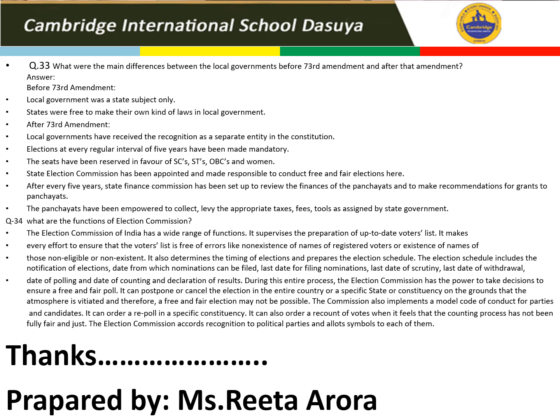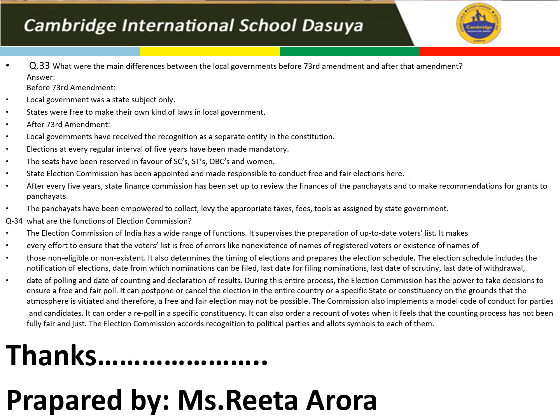The seats have been reserved in favor of SC, ST and OBC and women. State Election Commission has been appointed now and made responsible for conduct of free and fair election in the state. After every 5 years, State Finance Commission has been set up to review the finances of the panchayat and to make recommendations to grant to panchayat. Now, panchayats have been empowered to collect, levy and appropriate taxes, fees, tolls as assigned by the state government.